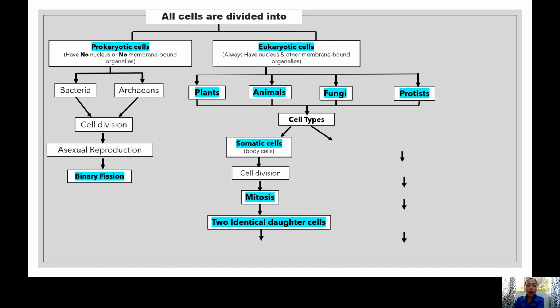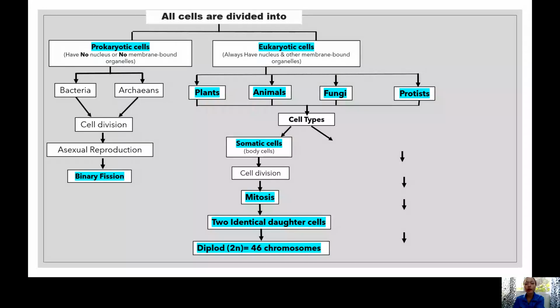Remember the substages and the main stages of mitosis to make two identical daughter cells. Remember interphase, the mitosis stage, and cytokinesis, and the substages of each. Okay, don't forget because that will be carried on in this chapter. So those two identical daughter cells, we call that diploid. Diploid carries 46 chromosomes. Don't be confused.